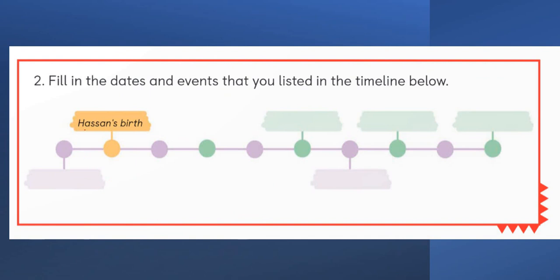What is the reference point here? Hassan's birth. Each circle represents 1 year. 1 year before Hassan's birth is there. 8 years after Hassan's birth is given there. Note down the dates and write down the events.